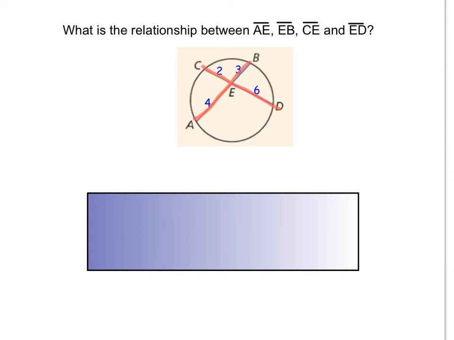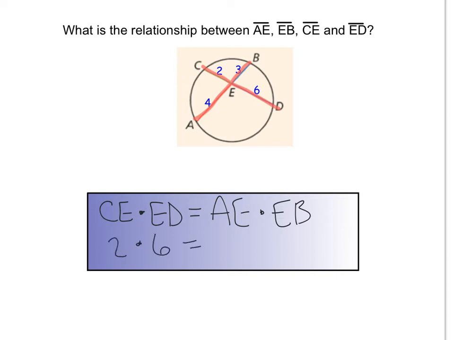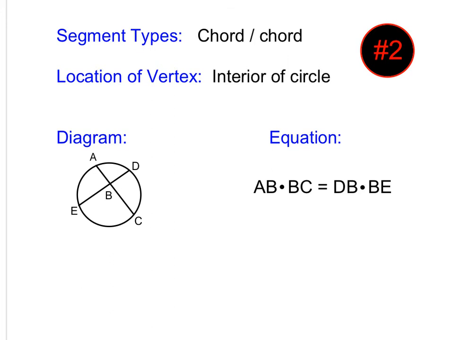The relationship is that the parts of these chords are actually going to have the same product. So if we look, we've got CE, which is 2. If we multiply that by the other piece, ED, it is actually going to be equal to the two pieces of the other chord, AE and EB. And if we substitute in what we know, 2 times 6 is equal to 4 times 3, or we can say 12 is equal to 12.